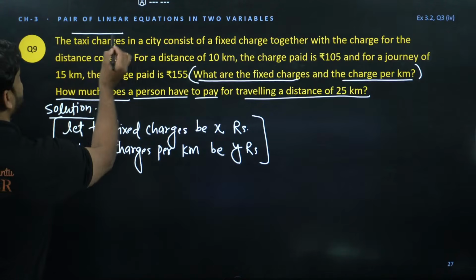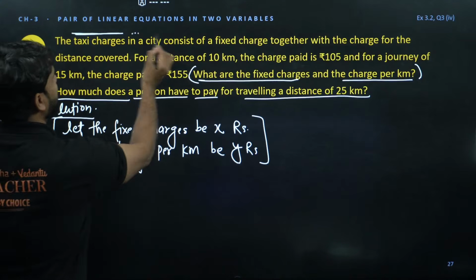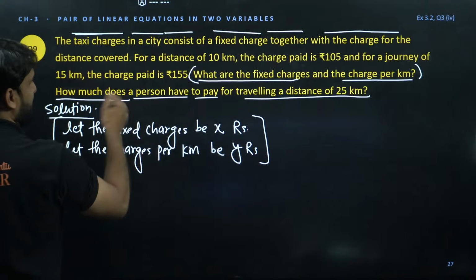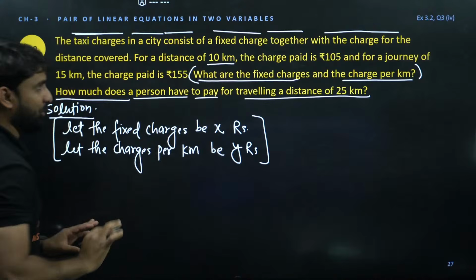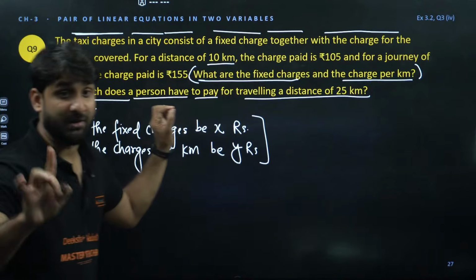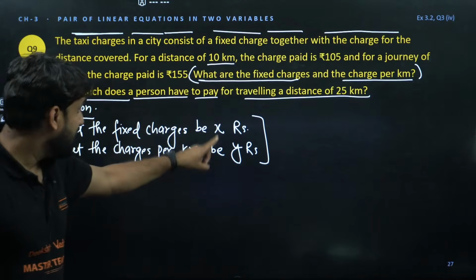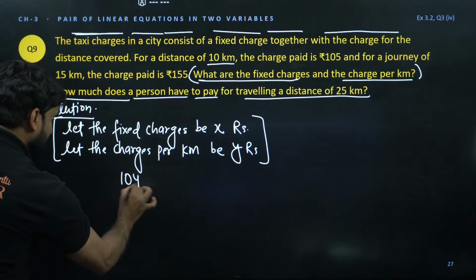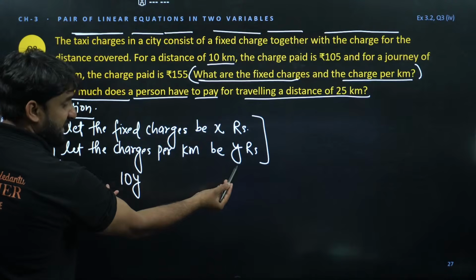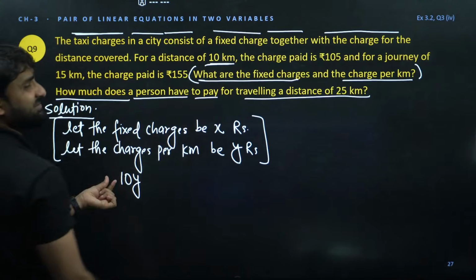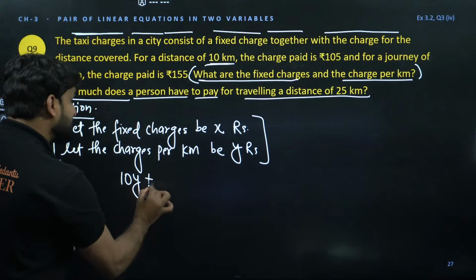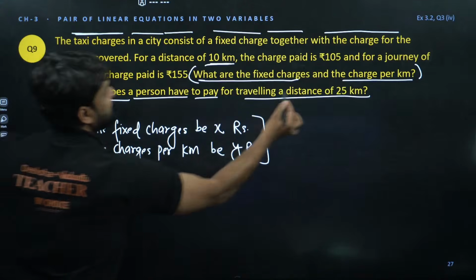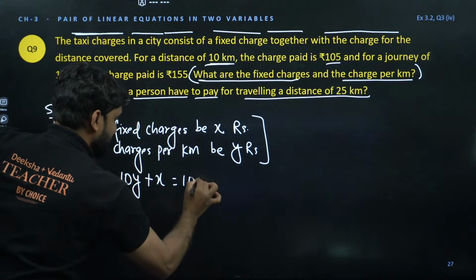The taxi charges in a city consist of a fixed charge together with the charge for the distance covered. Okay, for a distance of 10 kilometer, very good. The charge paid is 105. Listen. For the distance of 10 kilometer, and what we have assumed, charges per kilometer, Y rupees. So what will be the first equation? 10Y, because this is the charge per kilometer, and how much distance the person has traveled? 10 kilometer. So this will be 10Y, plus we have to pay fixed charge also. Fixed charge is already there. So 10Y plus X is equal to the billing was 105. So this is the first equation.